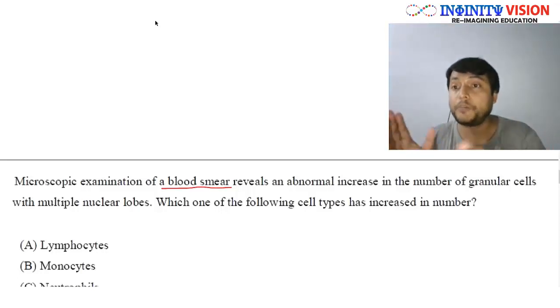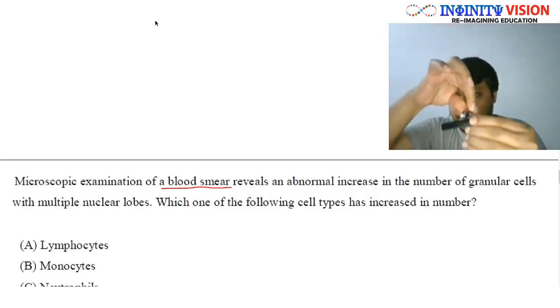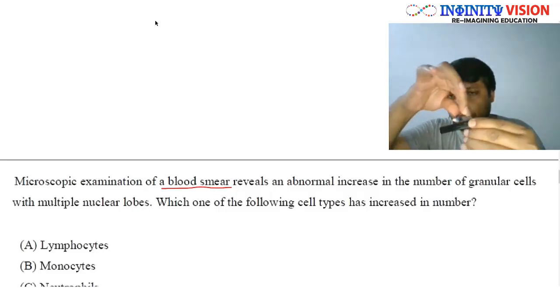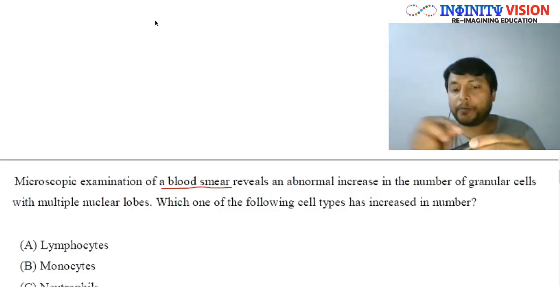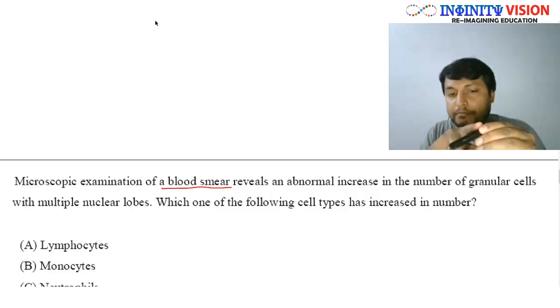So with the help of another cover slip or maybe another slide, they make a monolayer. They take this drop and spread it flat on this glass slide.